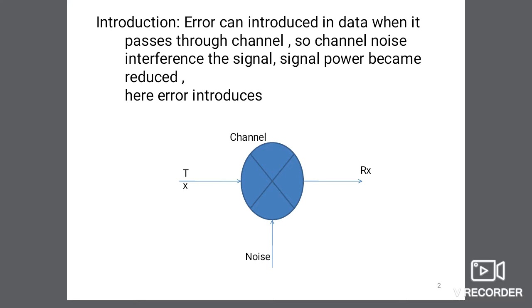Here error is introduced, so we can detect and correct the error by different coding techniques. Here we use a simple channel or medium of communication. First is the transmission port and second is the receiver port, and here noise is introduced.